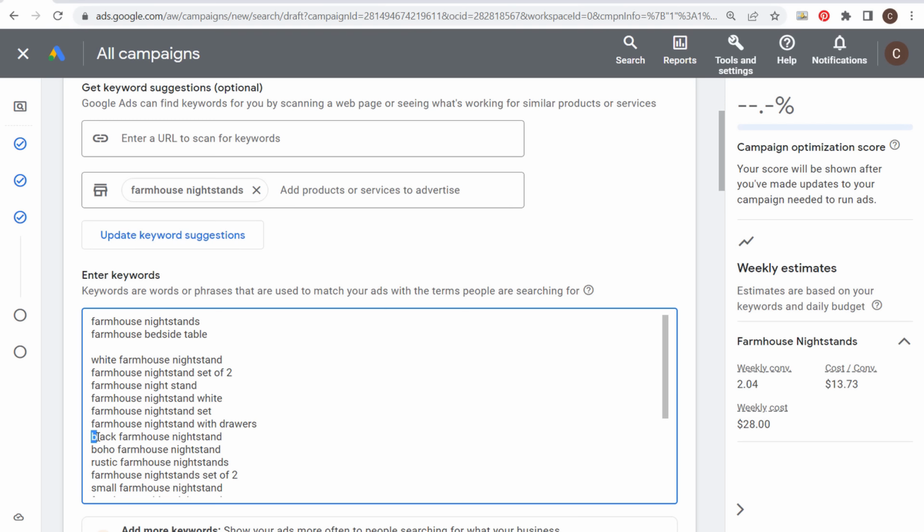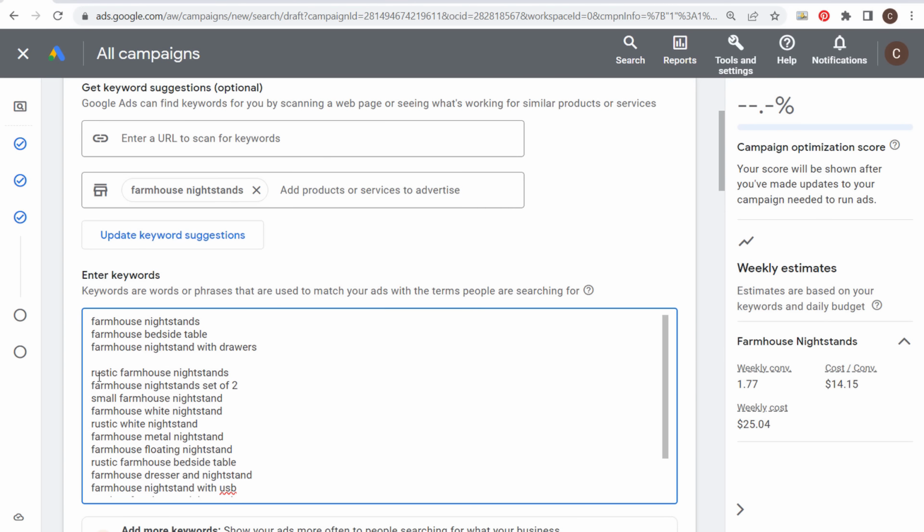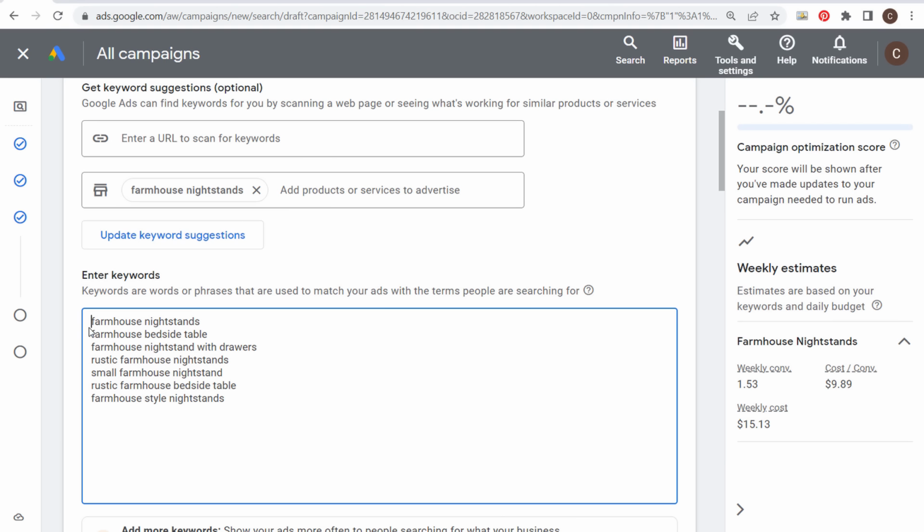And then if you're seeing things like different colors, or you're seeing things like different styles, get rid of some of these different keywords here because they might not be exactly what people are looking for. Just focus on the main thing that we're trying to target. Now, farmhouse nightstand with drawers, most of the products on my page have drawers, so let's keep that keyword. Rustic farmhouse nightstands we can keep. Okay, and fast forwarding a little bit, I've come up with these different keywords that we're targeting.